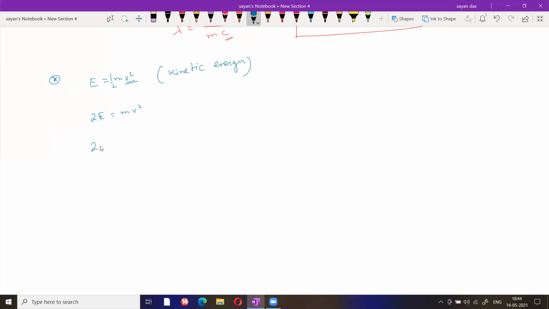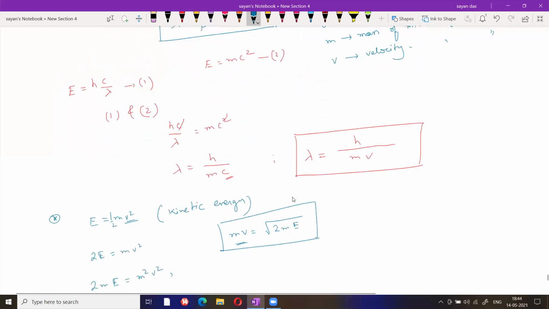Now just multiply it by m, it becomes m square v square. Now what is the value of mv? The value of mv is root 2m into E. Okay, now just put the value of mv here. So the equation becomes another equation: lambda equals h by root 2m into E. This E is nothing but kinetic energy.